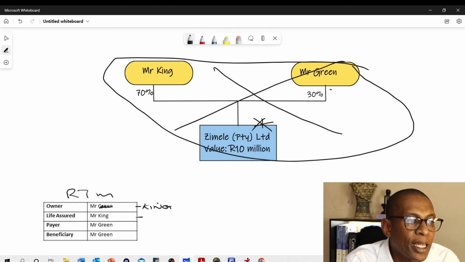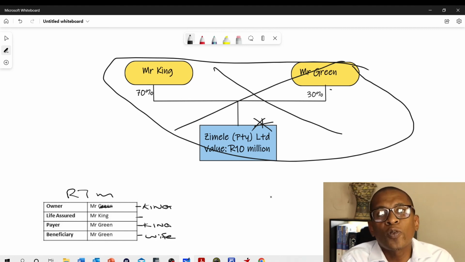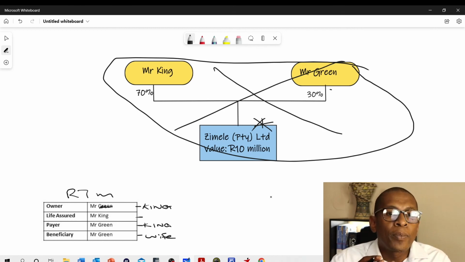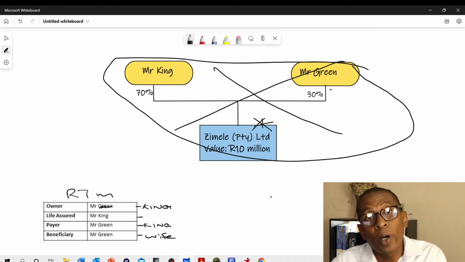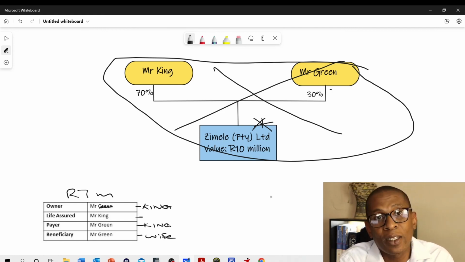And with him taking absolute cession of the policy, he remains the life assured, and then obviously he could take over the premiums as well, because now it's his policy, and he could nominate, for argument's sake, let's say his wife as a beneficiary. So that allows for the situations where there has been no death. However, the policy is still of value. Instead of purely cancelling the policy, he could look at ceding it.